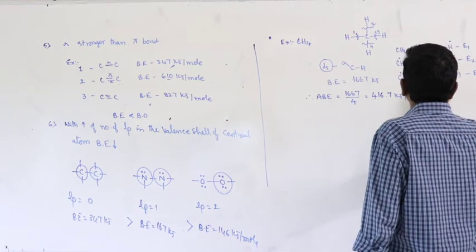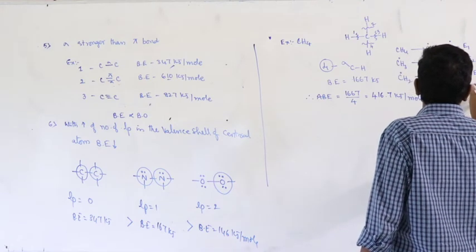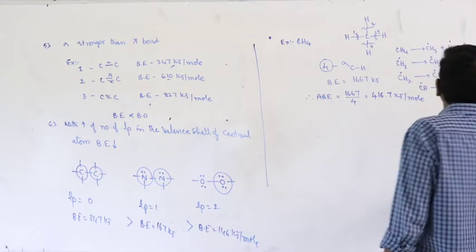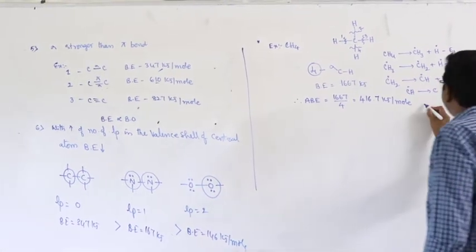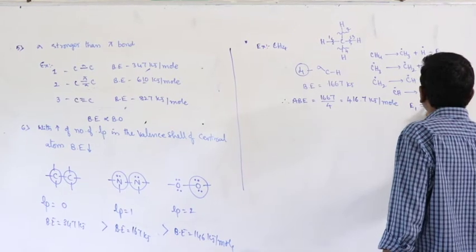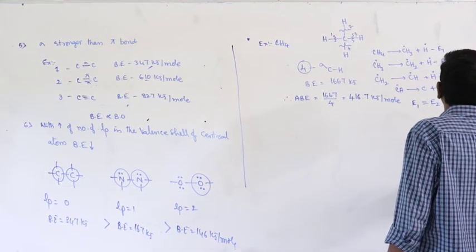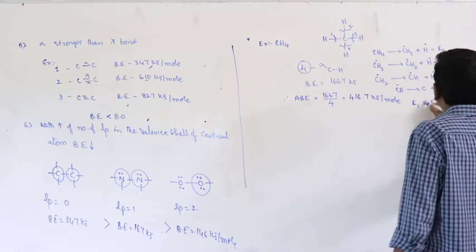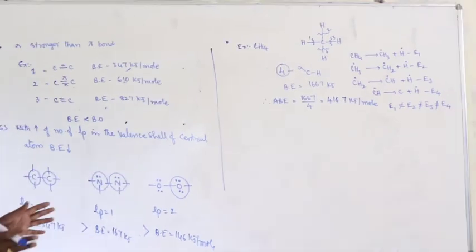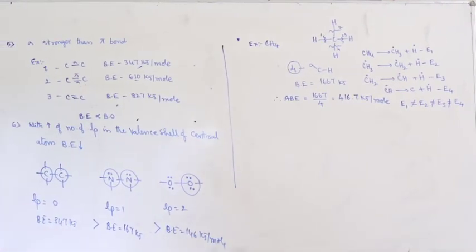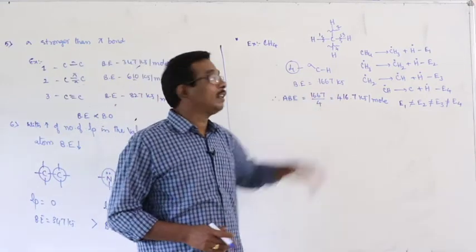And CH radical gives rise to C plus hydrogen radical, energy E4. Here E1, E2, E3 and E4 are not equal to each other. All the four sigma CH bond energies are different. In order to avoid the confusion, we are using the word average bond energy.